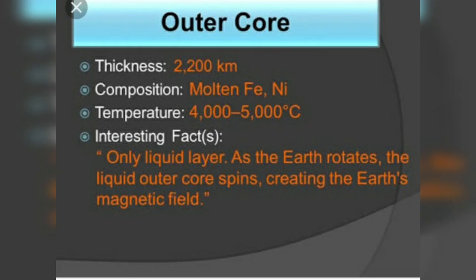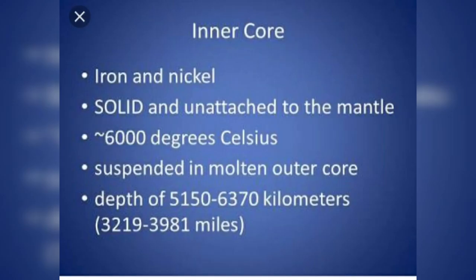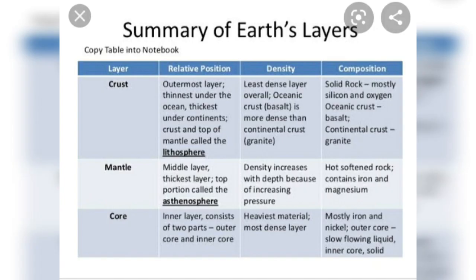Now the outer core, it is composed of iron and nickel, and it has a temperature of about 4 to 5,000 degrees Celsius. Now the inner core, it is a solid one and it is unattached to the mantle, and it has got iron and nickel as its chief constituent. So that was all about the chapter.